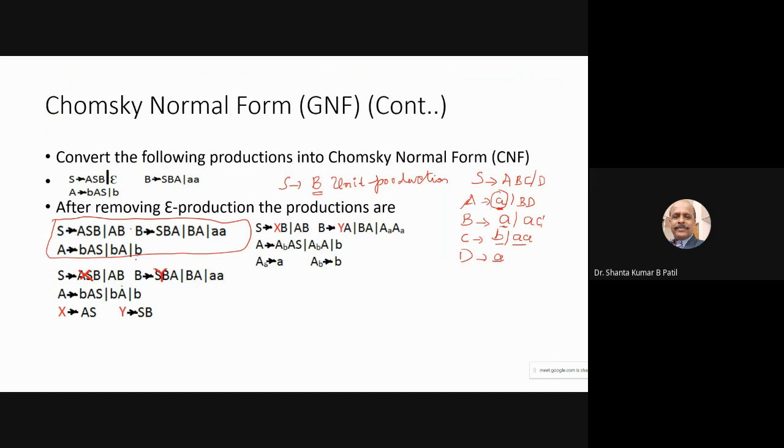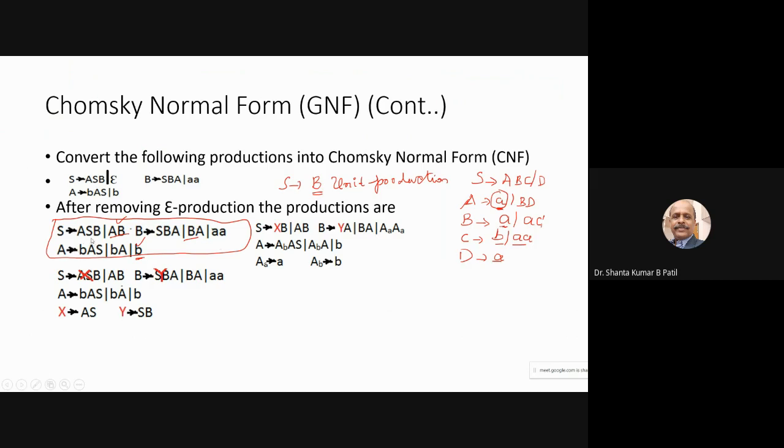A single terminal is allowed. If a single variable is there, it is called a unit production, but a single terminal or two variables are allowed in Chomsky normal form. Even two variables are allowed, but two terminals are not allowed. In Chomsky normal form, on the right hand side, there are two variables or a single terminal. Hence some of the productions are not in the form of Chomsky normal form.